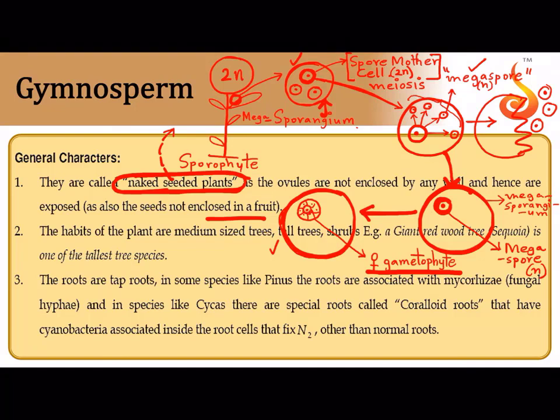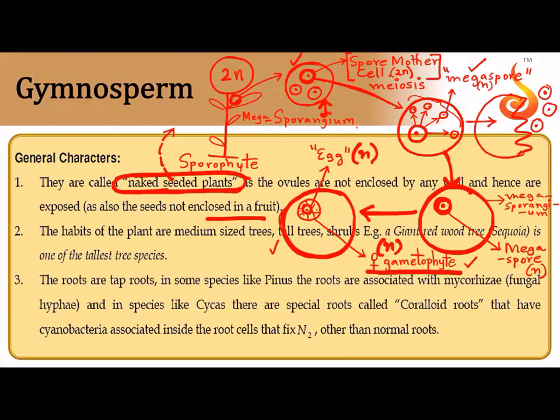What is there in this female sex organ? Egg is there. So let me label this circular cell as egg. Because it has an egg, I call this a female gametophyte. Is it haploid or diploid? It came from a megaspore, so it has to be haploid. And the egg also has to be haploid.